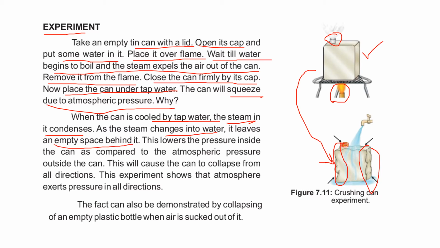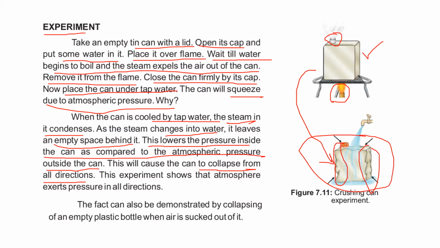What happens when the steam is converted back into water? It leaves empty space behind it. This lowers the pressure inside the can as compared to the atmospheric pressure outside the can. That's why the can starts collapsing from all directions, and you see that the pressure outside the can is more as compared to the pressure inside the can.